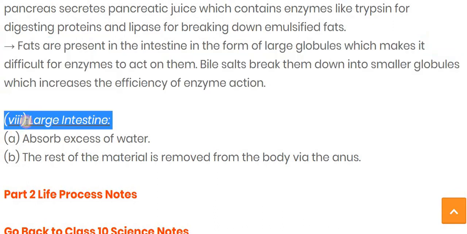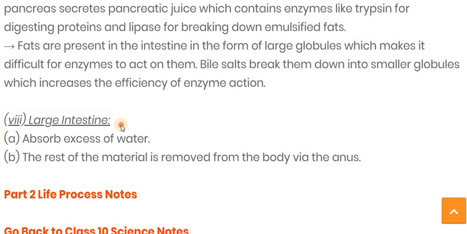Now after the complete digestion, the villi absorb the digested food, and the villi are covered by lots of blood vessels, and this digested food is carried by the blood vessels and used for assimilation. Assimilation means use for the various functions.